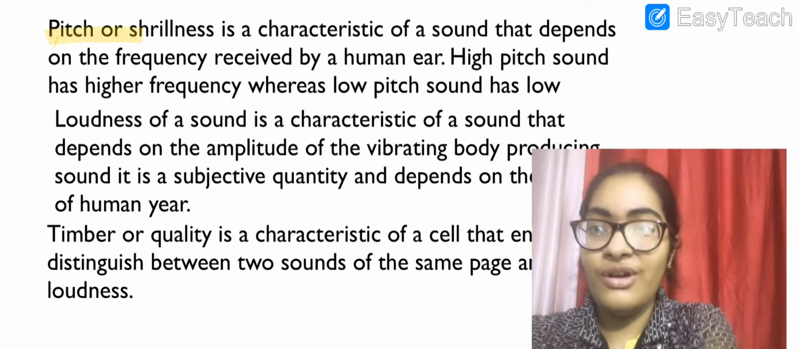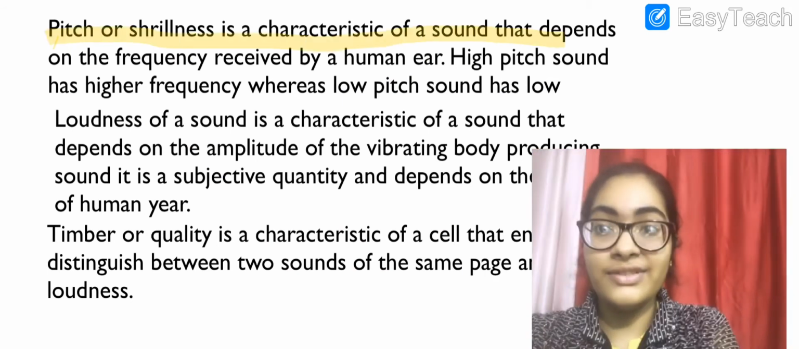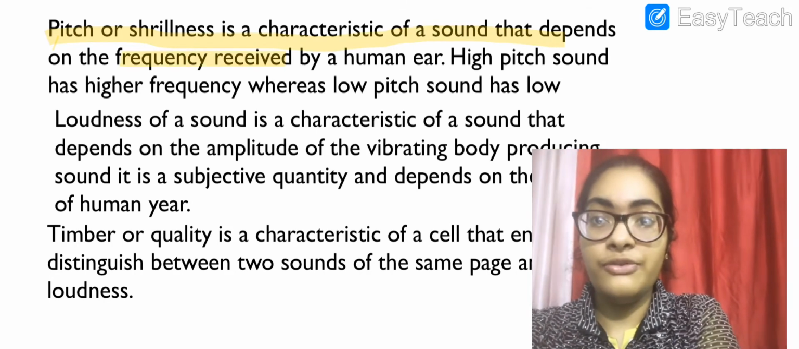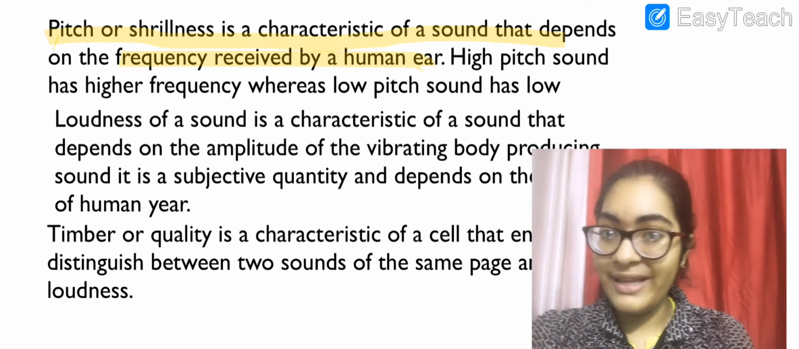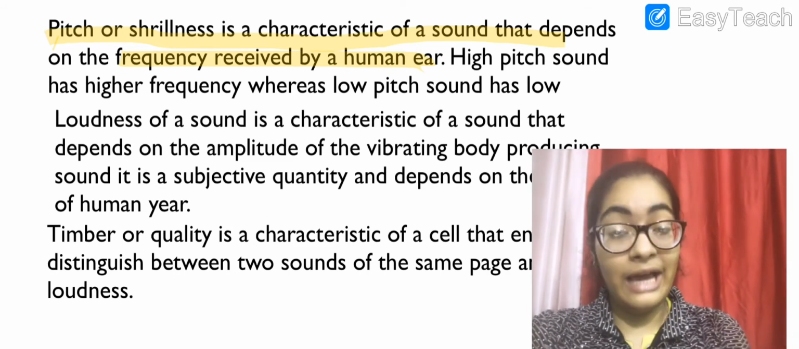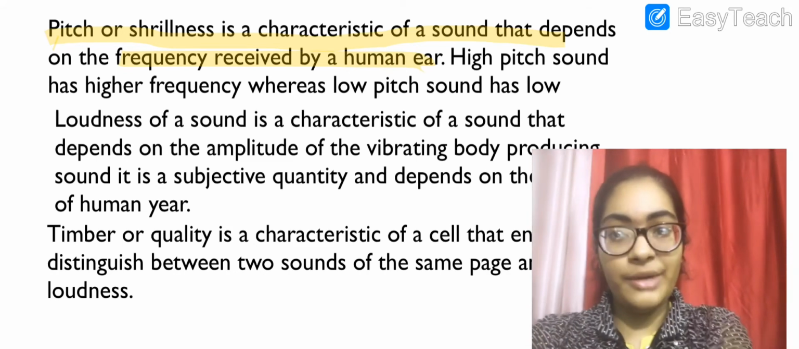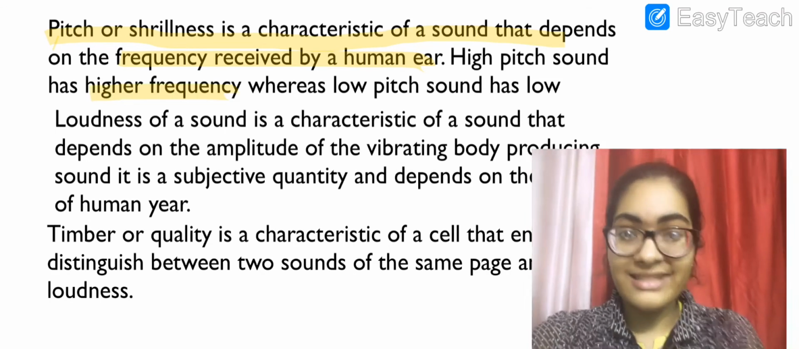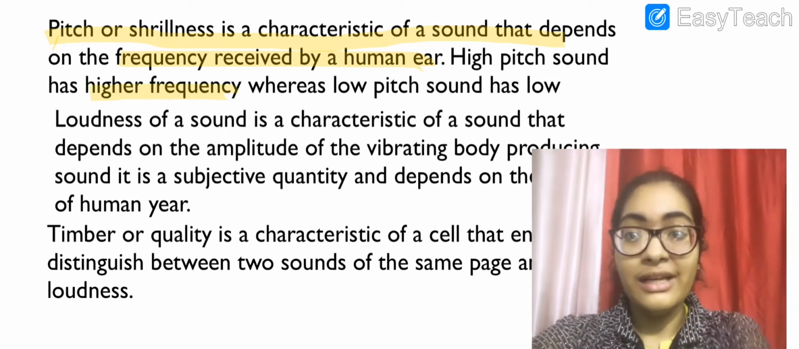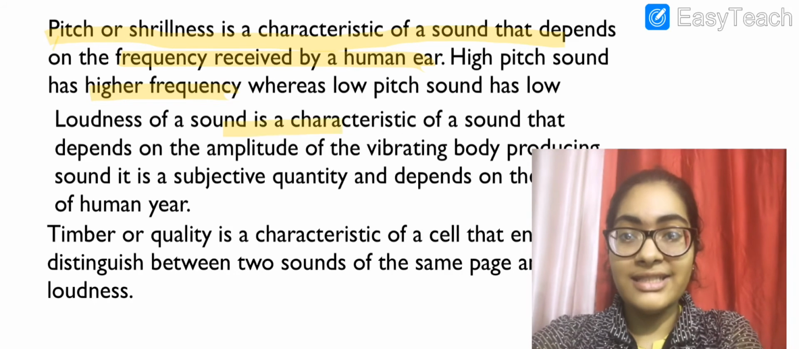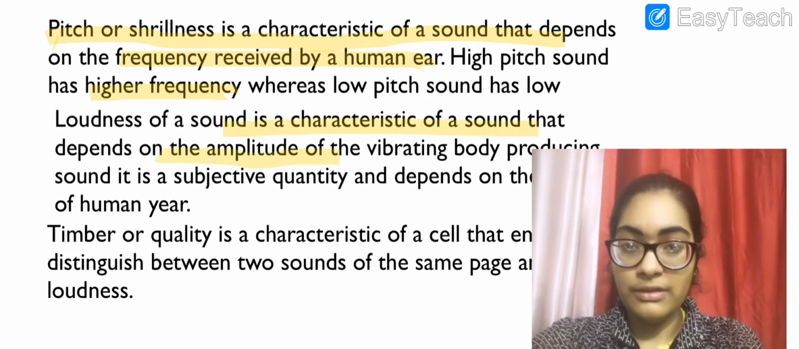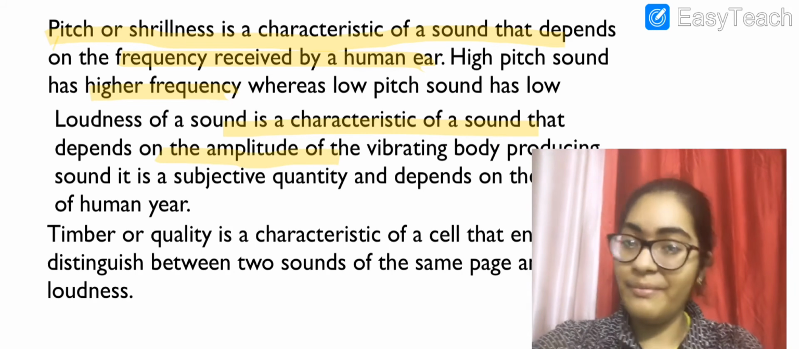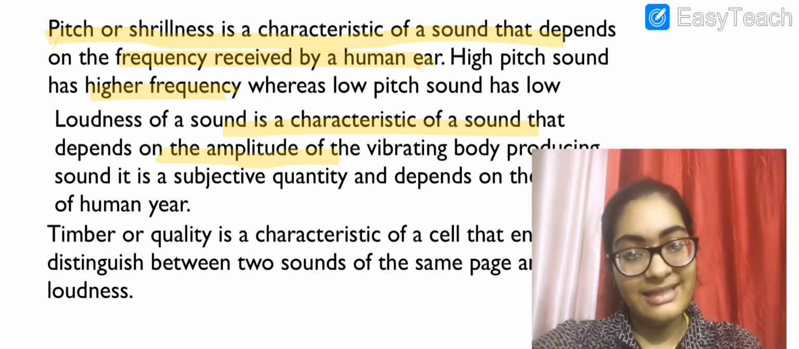The pitch or shrillness is a characteristic of sound that depends on frequency received by human ear. That is, pitch depends on the frequency. High pitch sound means high frequency. Low pitch sound is low frequency. Loudness of a sound is a characteristic of sound that depends on the amplitude. The higher the amplitude, the more loud the sound is. Okay?